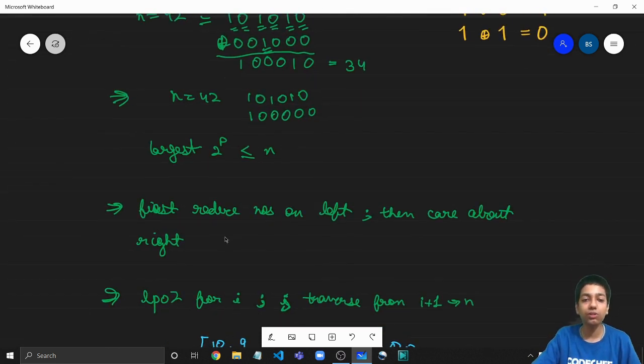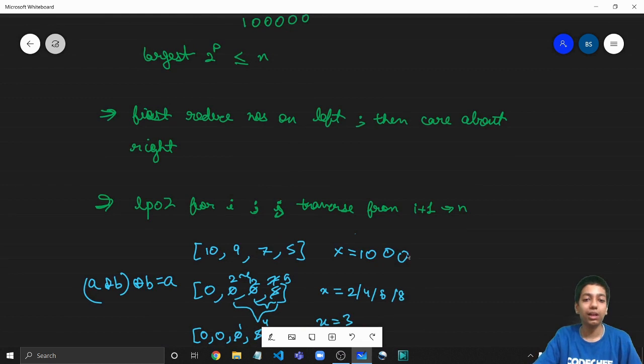Then the third point we saw was to first reduce the numbers on the left and then take care of the right, to get the lexicographically smallest possible array. And then we saw that we take the largest power of 2 for i, one pointer that is initially on the 0th index of the array, and we are going to shift i as well as another pointer j. And j is going to traverse from i plus 1 to n. For every a of j, we are going to XOR it with this largest power of 2 that was for i, and check if we are getting a smaller value. If yes, then we XOR and replace it. Otherwise, we shift j. Fine.